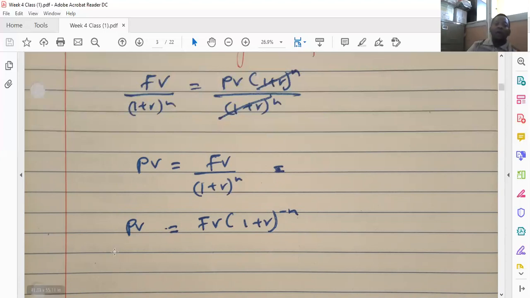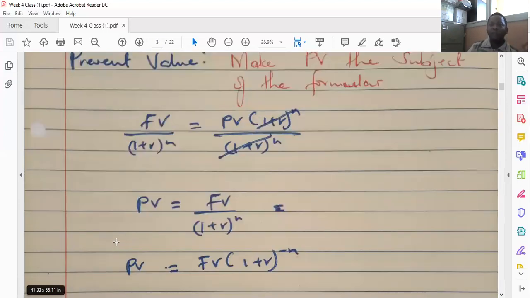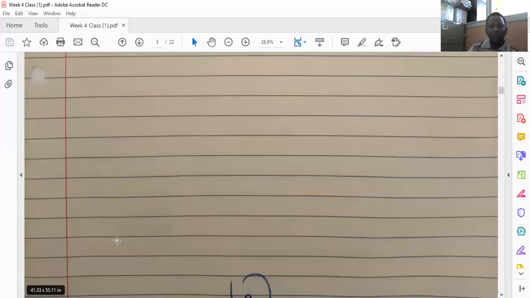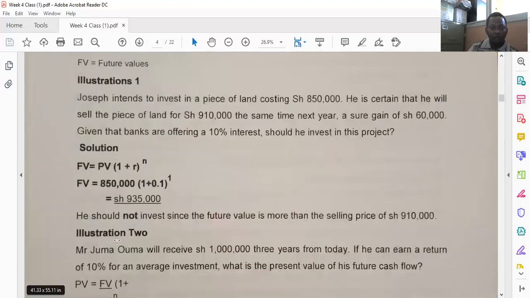So with that, we're able to find the future value of money by compounding and find the present value of money by discounting. So you can look at some examples. We have a few illustrations.